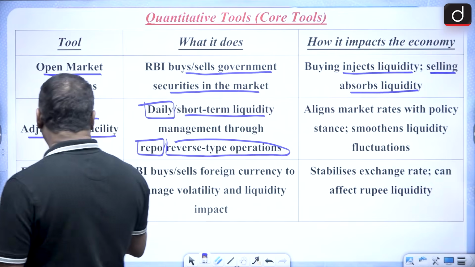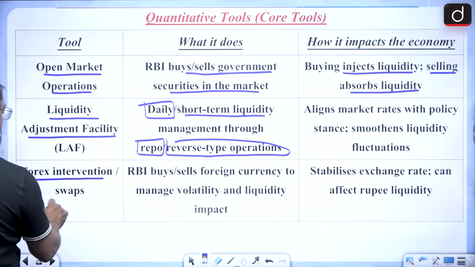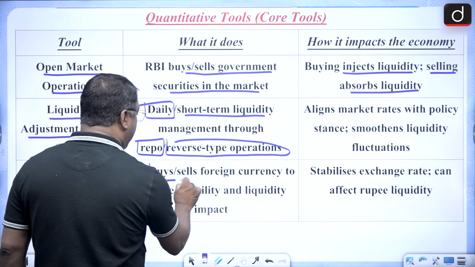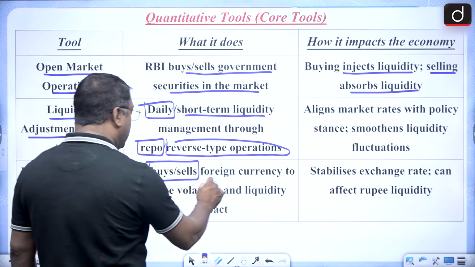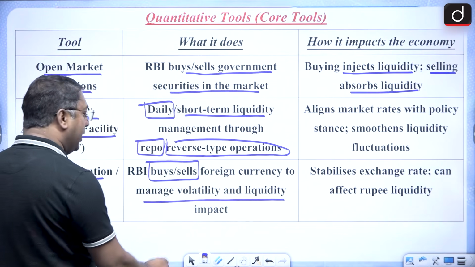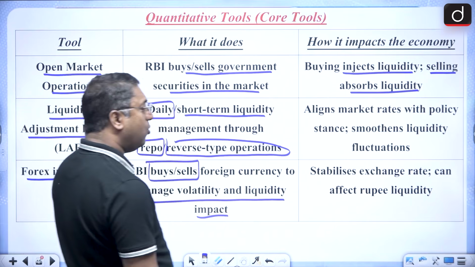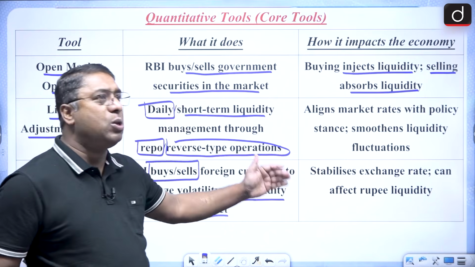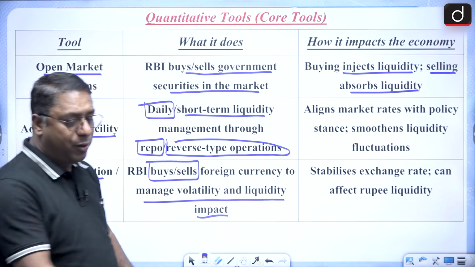And finally, for Forex intervention or swaps, the RBI can either buy or sell foreign currency to manage volatility and liquidity impact. Okay, so this will help the exchange rate to stabilize and also can affect rupee liquidity.